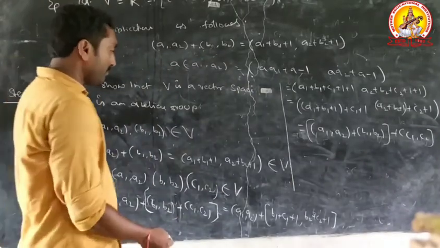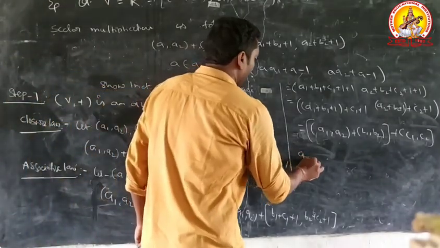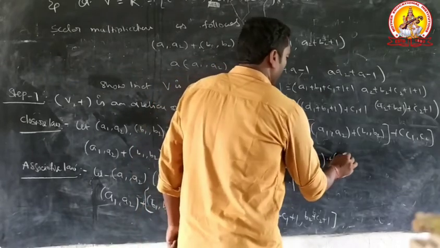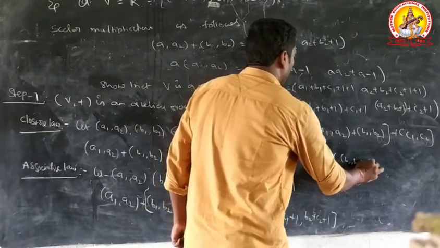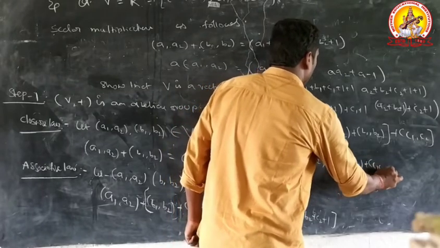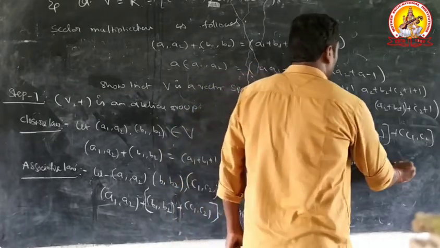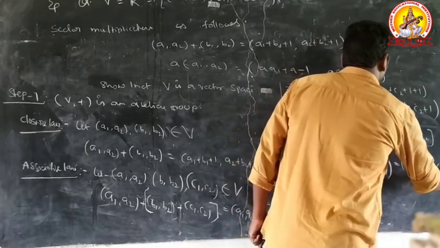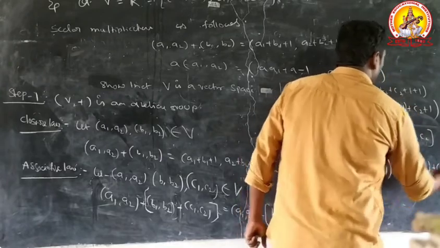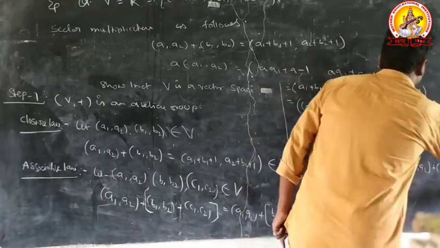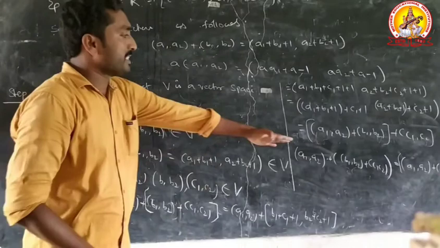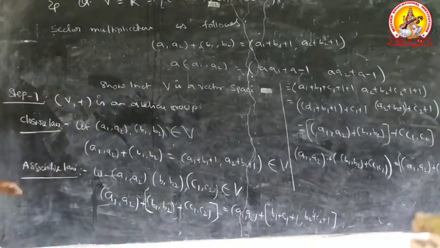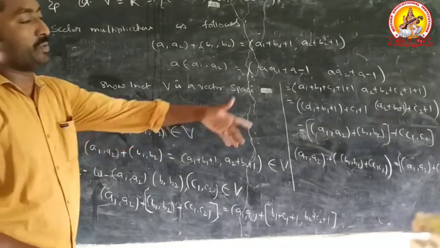Therefore (A1, A2) plus ((B1, B2) plus (C1, C2)) equal to ((A1, A2) plus (B1, B2)) plus (C1, C2). Therefore, this condition is satisfied. Therefore, V satisfies the associative law with respect to addition.